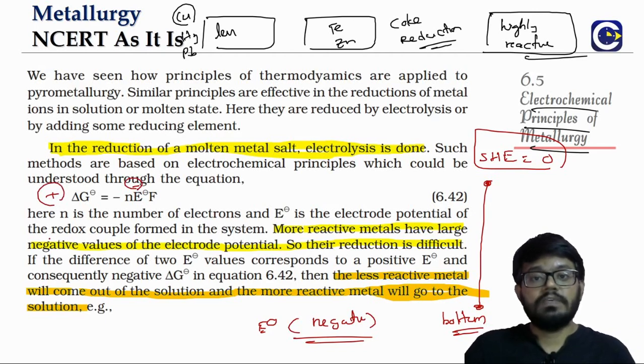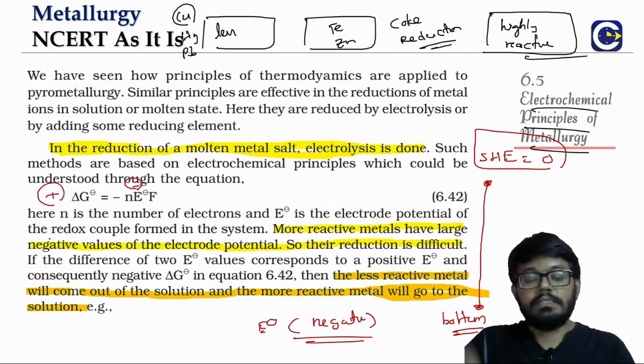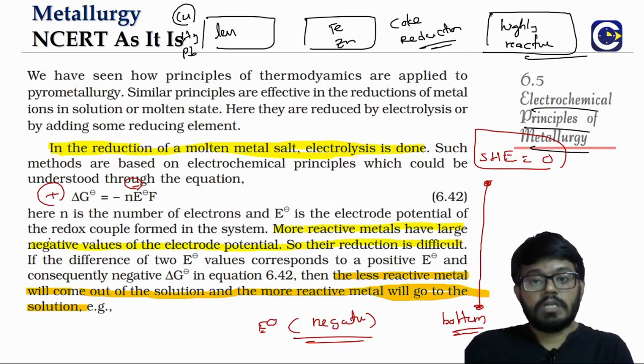So that is the reason what we say in the electrochemical series, right? Elements at the top will easily undergo reduction, like our fluorine, etc. Elements at the bottom, which are metals, will not be able to easily undergo reduction. In fact, it is very difficult for them to undergo reduction.